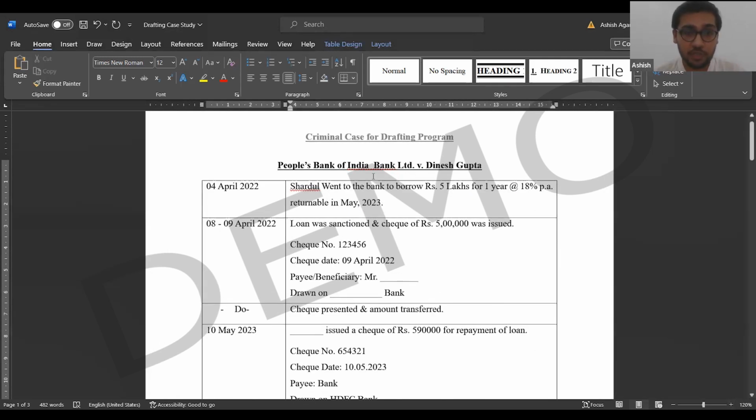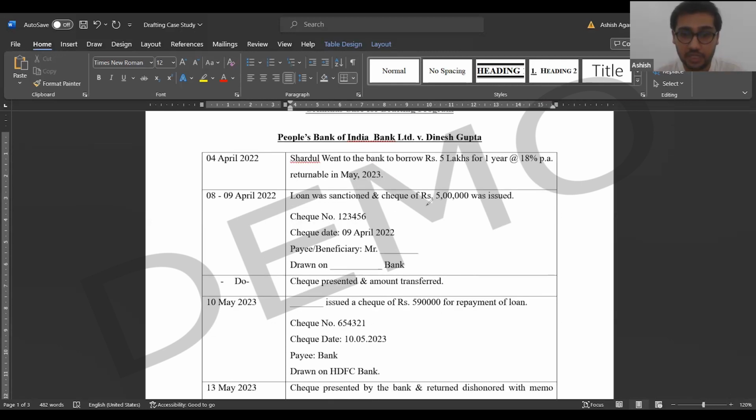Next, the important part, the documentation part. The loan was sanctioned by a check. The check was for 5 lakh rupees, obviously. This is the check number, the date, everything. We don't need this information. The beneficiary, now we know, is Shardul. The check was drawn on a bank, which is basically the bank on which the check is given. I think this is HDFC Bank. I will check it. Okay, it is not People's Bank. People's Bank has been used to give the loan. Sorry, no, it is People's Bank. I'll explain this part.